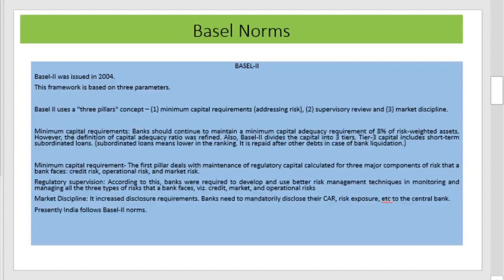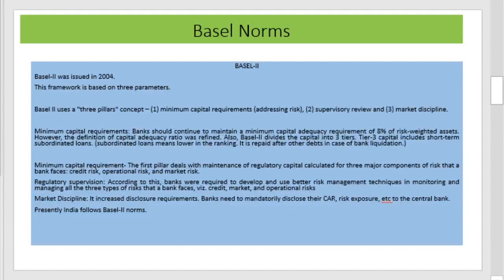This is about Basel II. It was introduced in 2004, and it is based on three pillars: the minimum capital requirements, supervisory review, and market discipline. The minimum capital requirement is about the maintenance of capital adequacy ratio. It aims at 8% itself, but it included one more capital, that is Tier 3 capital, which is short-term subordinated loans.